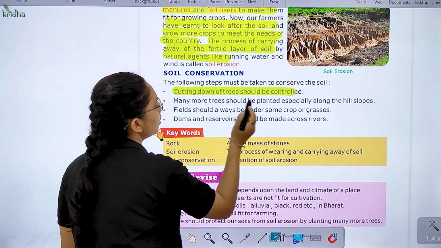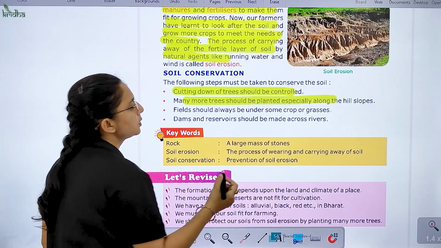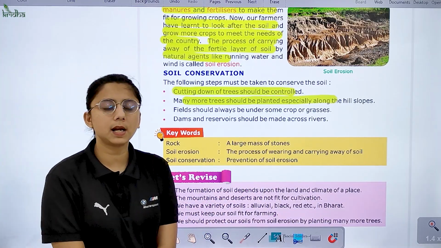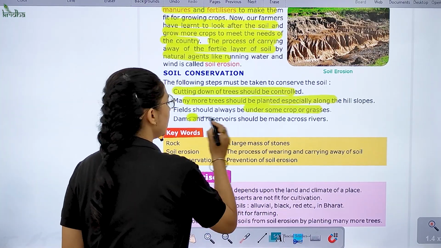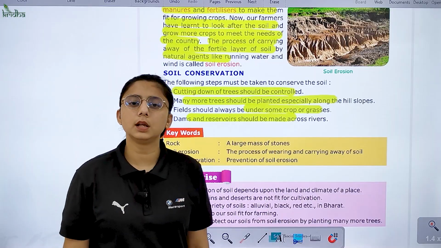Next is soil conservation. Cutting down of trees should be controlled. Many more trees should be planted, especially along the hill slopes. The land should always be under some crop or grasses. Dams and reservoirs should be made across the rivers.